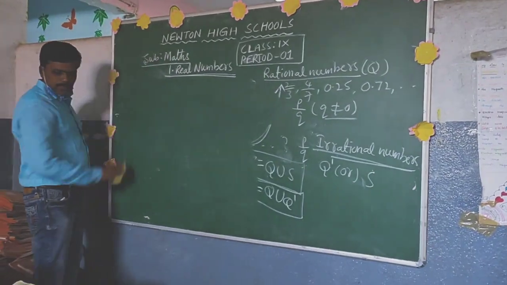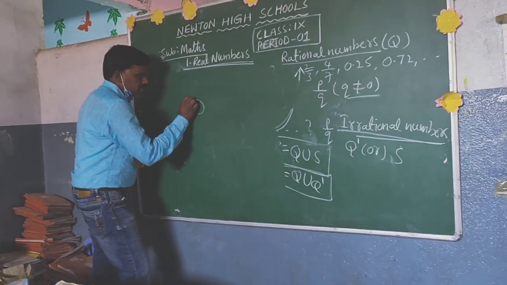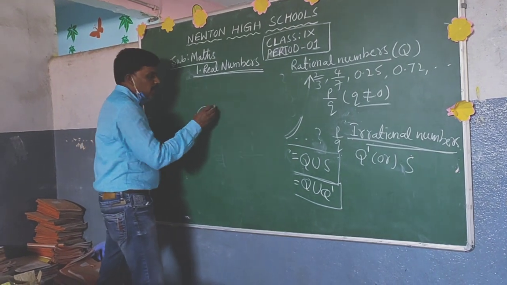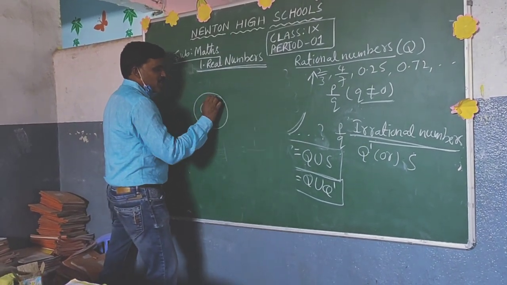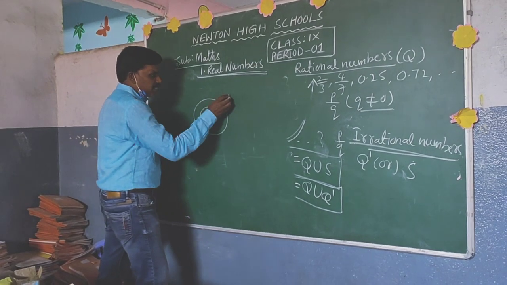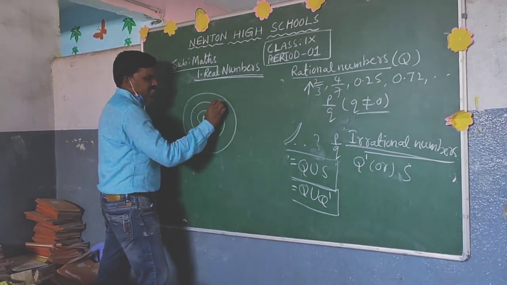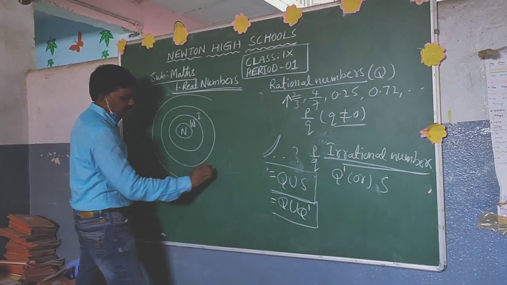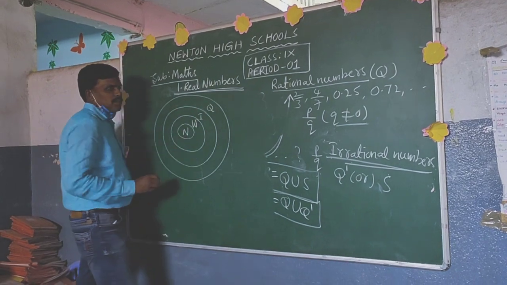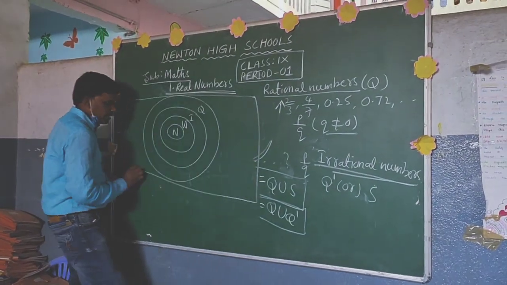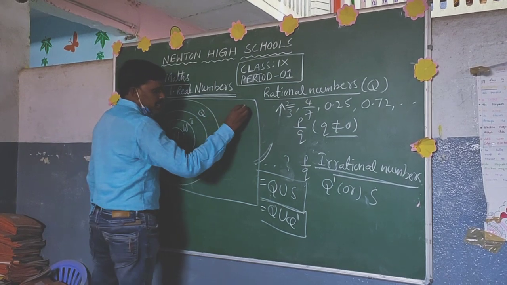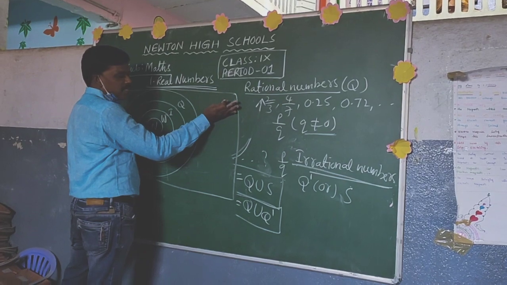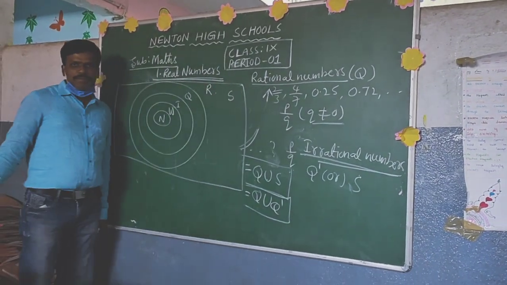Shall we start? For example, this circle represents completely the natural numbers. Natural numbers are there in whole numbers, isn't it? Whole numbers are there in integers. Then integers are there in rational numbers. When we represent all these numbers in one rectangle, this is irrational numbers. The group of these rational and irrational numbers is called real numbers, isn't it?